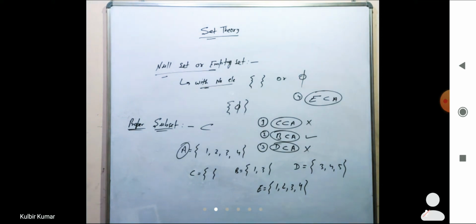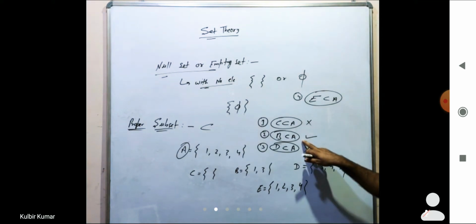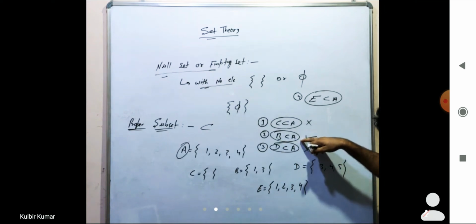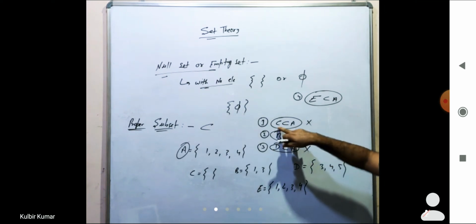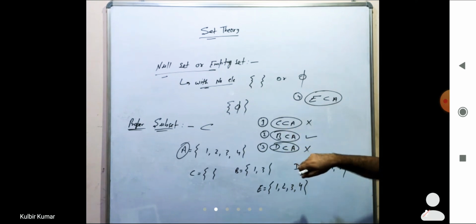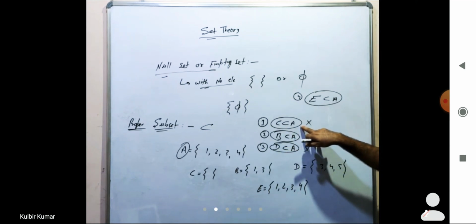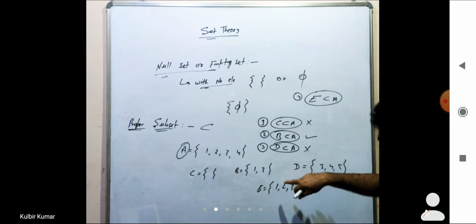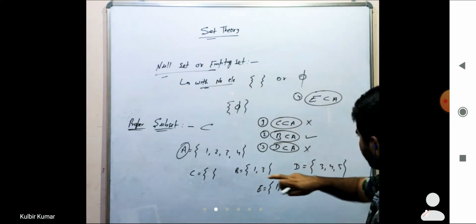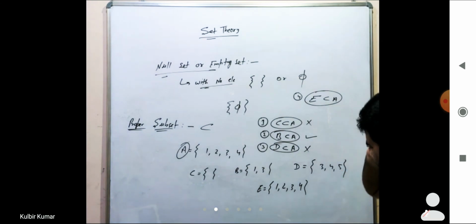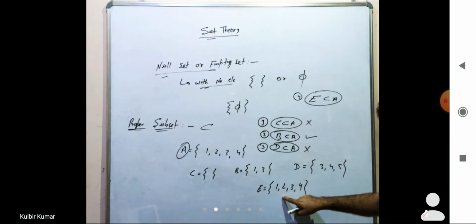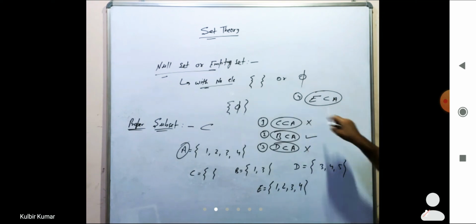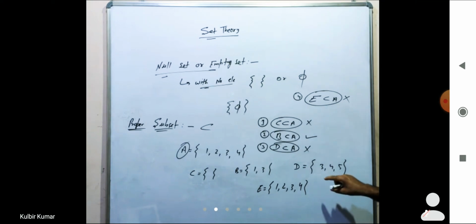So they are not proper subsets, right? So the correct one is this one. This is what a proper subset is. So B is the proper subset. What about this one? Trivial case is not considered in proper subset. So this one, the empty set, is a trivial case, and another thing, this one itself, E, is also a trivial case. So a trivial case cannot be the proper subset, right?